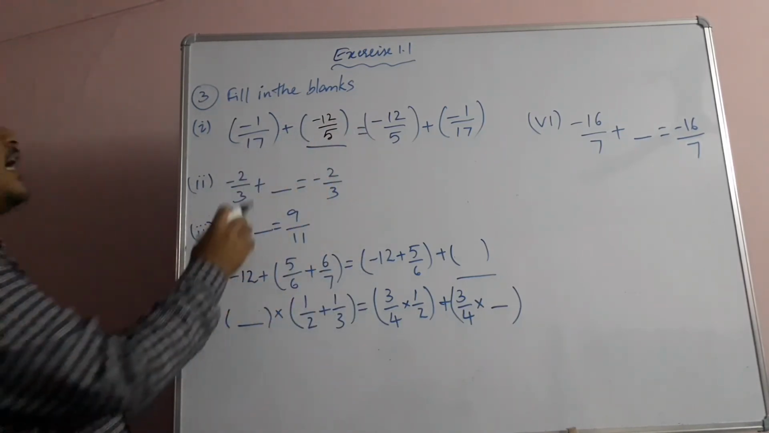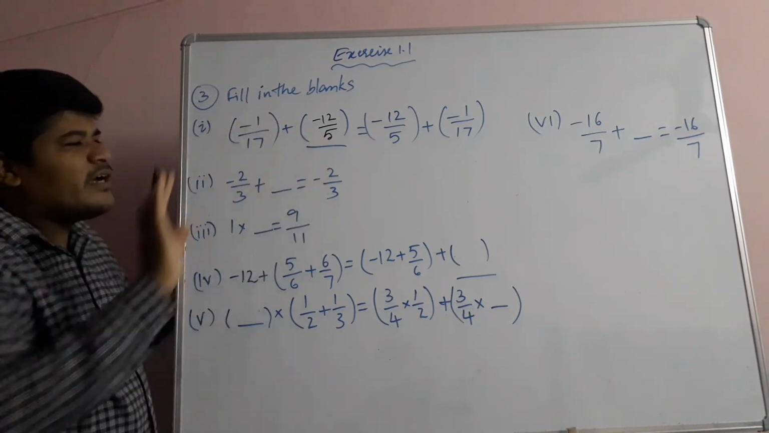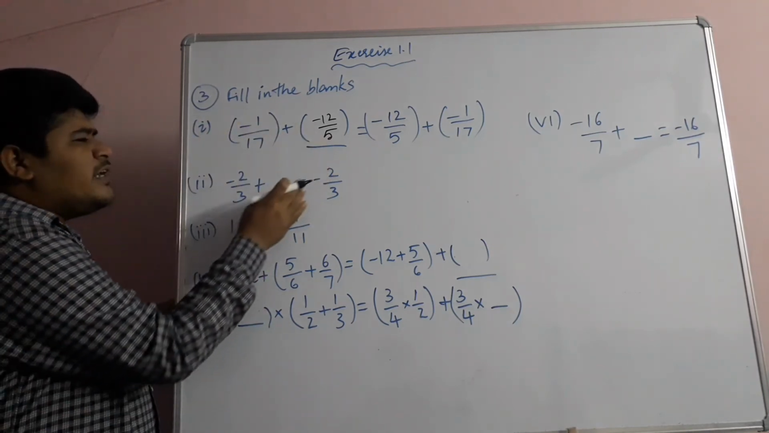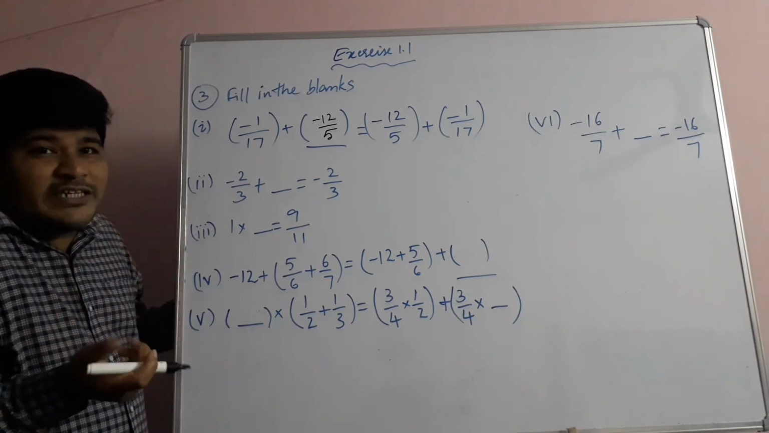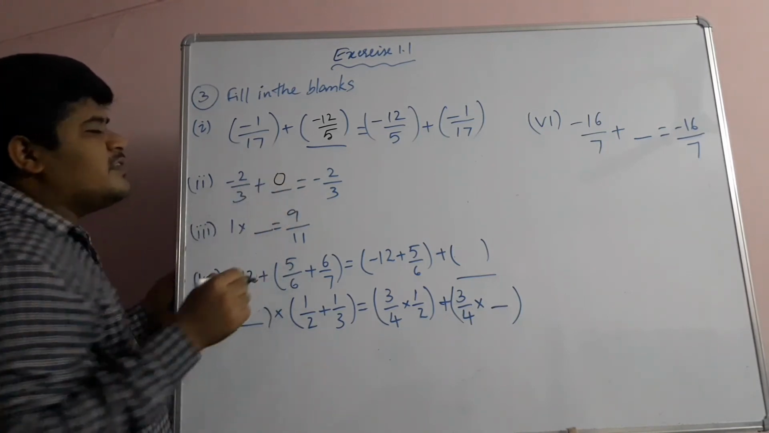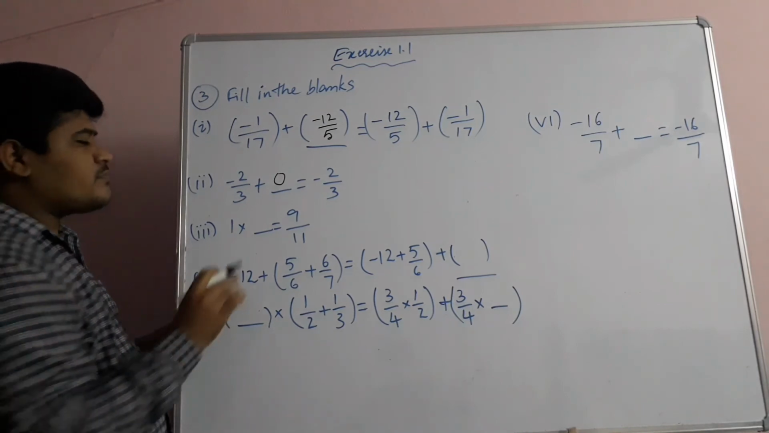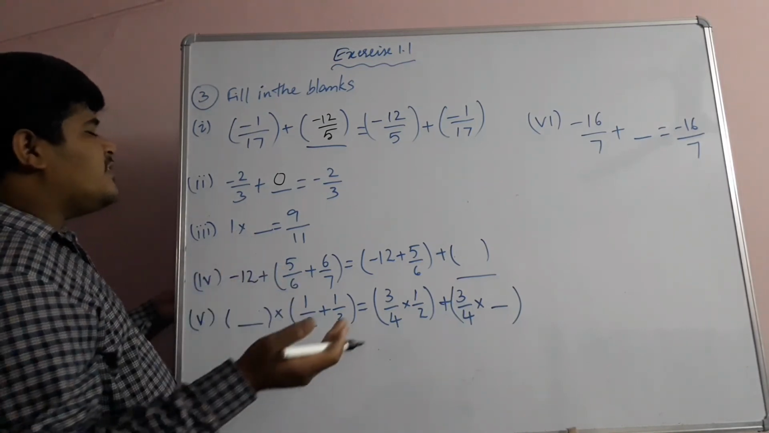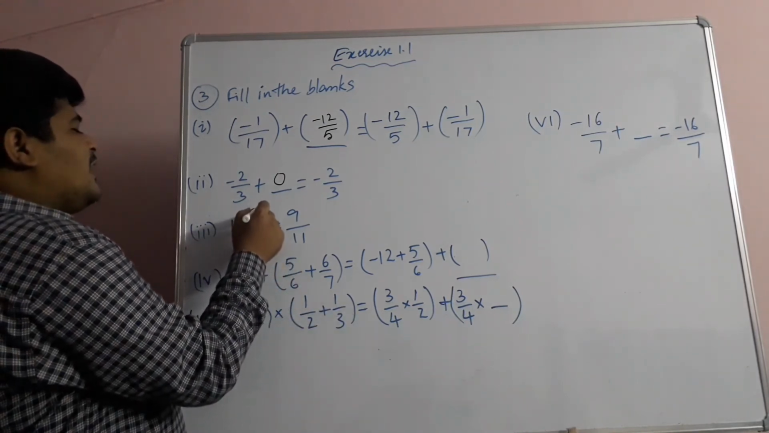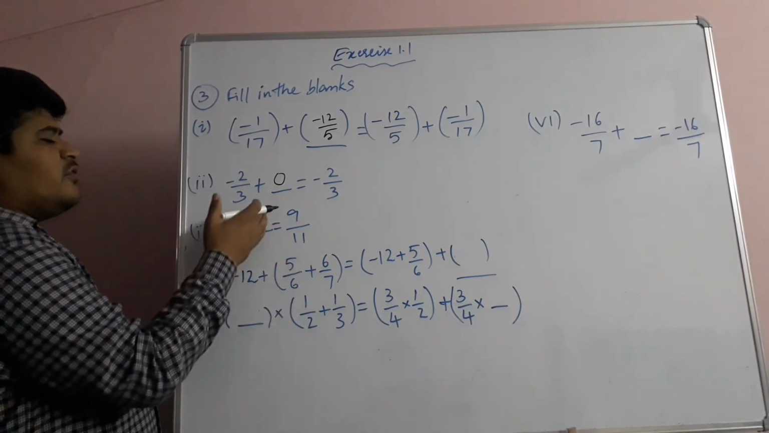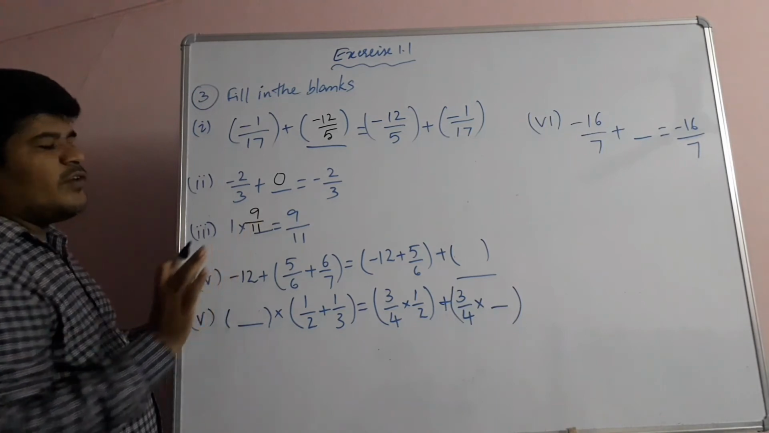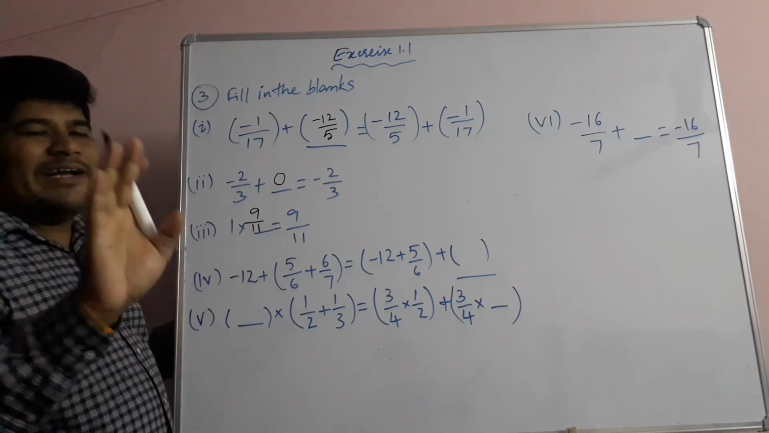Second one, negative 2 by 3 plus dash is equal to negative 2 by 3. So here its value is not changed. By adding which number will the value not change? 0. Means additive identity. Now 1 into dash is equal to 9 by 11. If you multiply anything with 1, there is no change in its value. 1 into 9 by 11 is 9 by 11. So this is the multiplicative identity.